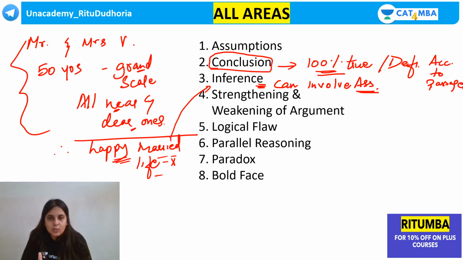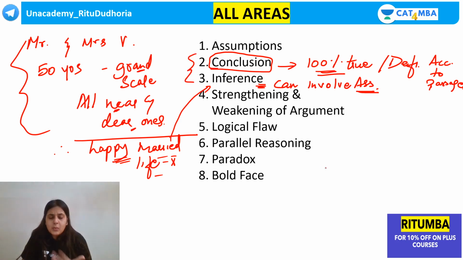जब आप movie देखते हो, जब आप book पढ़ते हो, then you infer certain things about the character. ठीक है, I think कि इस character ने ये dialogue इसलिए बोला होगा क्योंकि he might be feeling this particular emotion, उसको बुरा लगा होगा. All of these are your inferences. They involve a little bit of your assumptions. Are they 100% true? No, they are not 100% true. They can involve your assumptions. Okay, so this is the main difference between a conclusion and an inference.